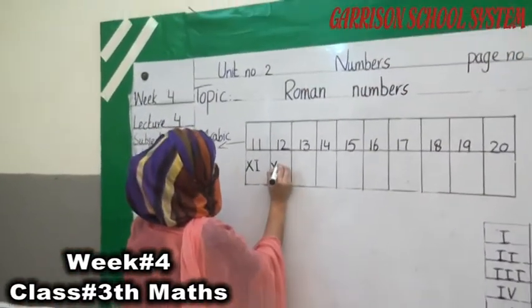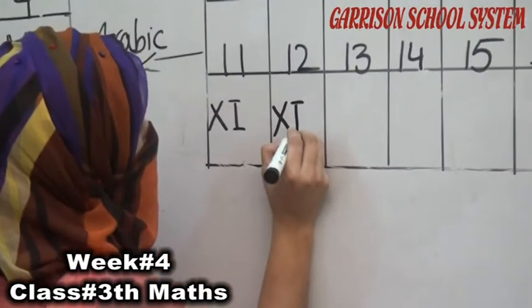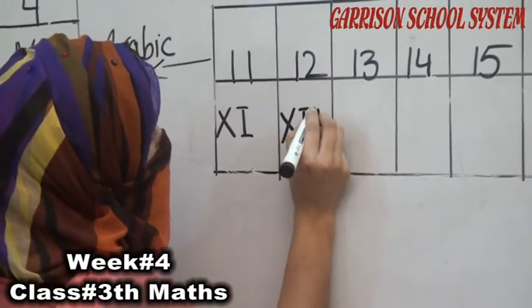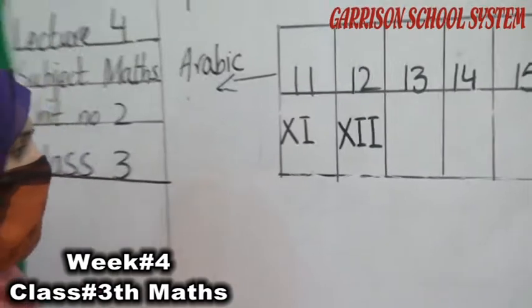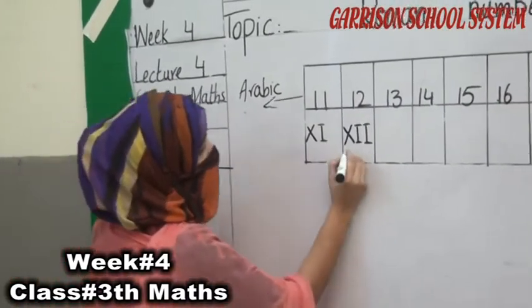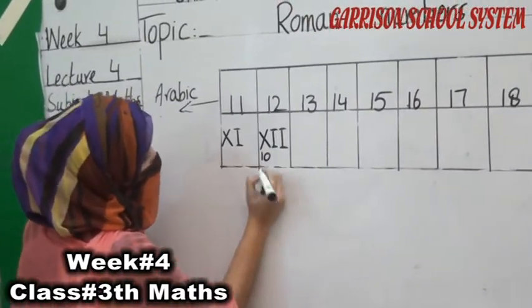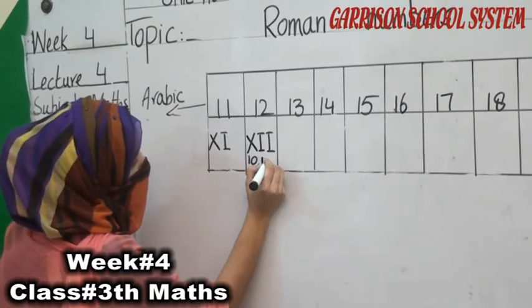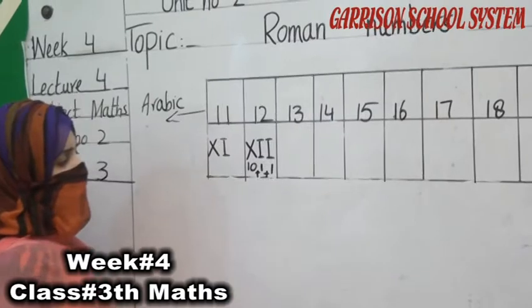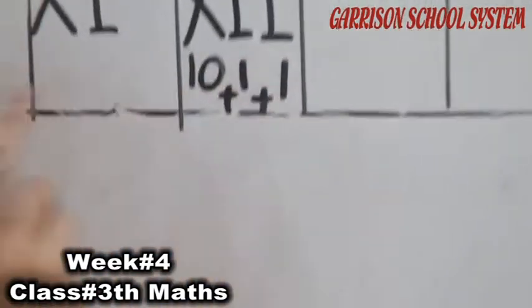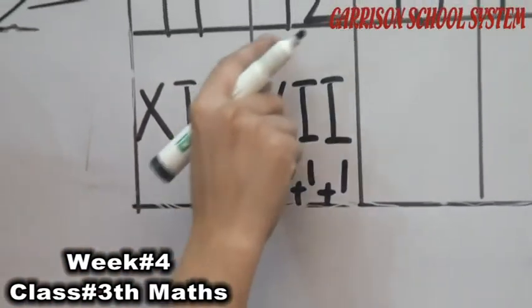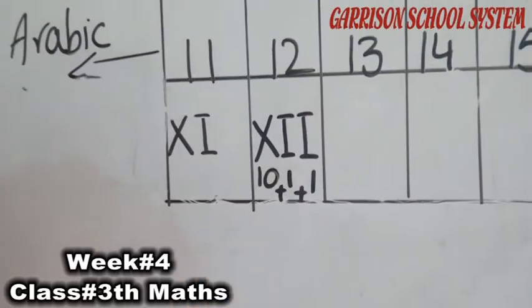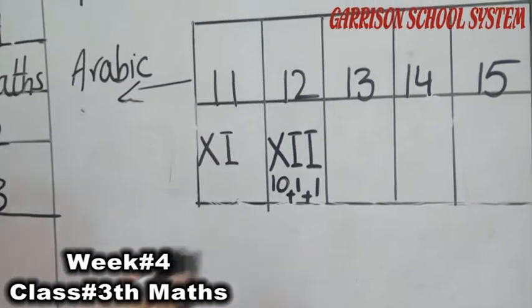So, we have to write one I and a second I. This is 10. This is 1. This is 1. So what will be the answer? 10, 11, 12. So this XII is representing the number 12.